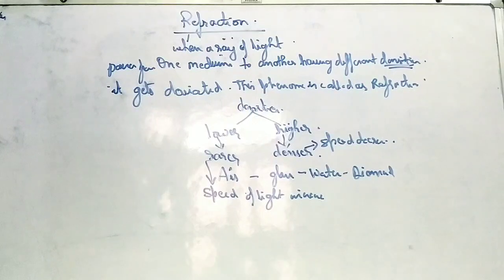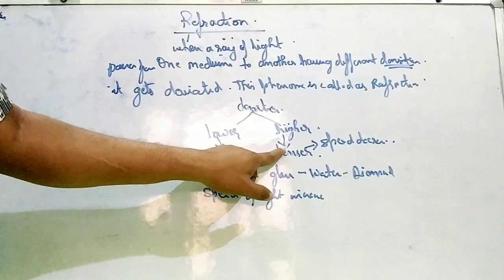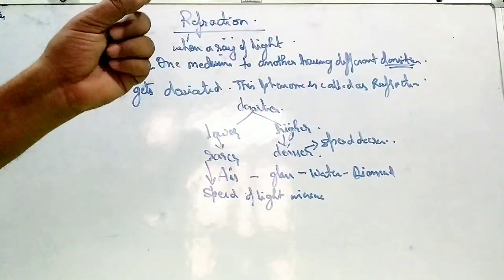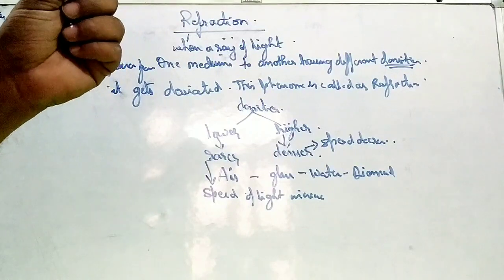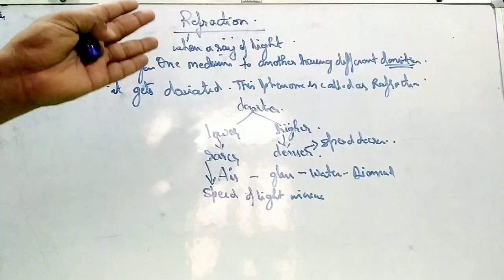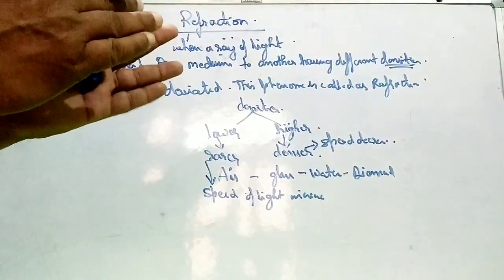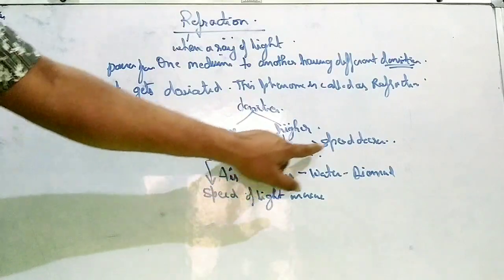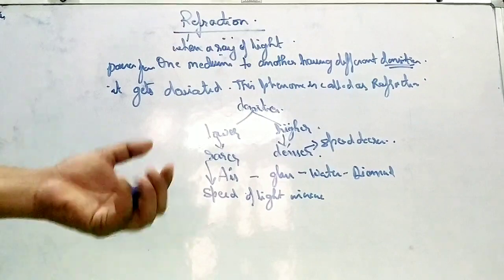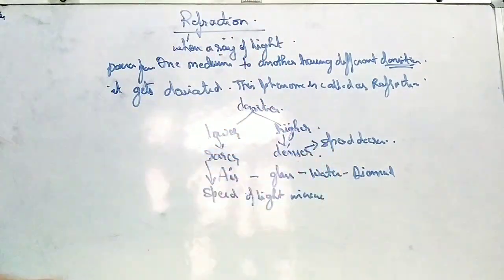So whenever a ray of light is going from rarer medium to denser medium, its speed decreases. When its speed decreases, it deviates. And how does it deviate? It moves towards the normal. So in the higher density, the speed is decreasing. In the rarer medium, the speed is increasing comparatively to that of denser medium.